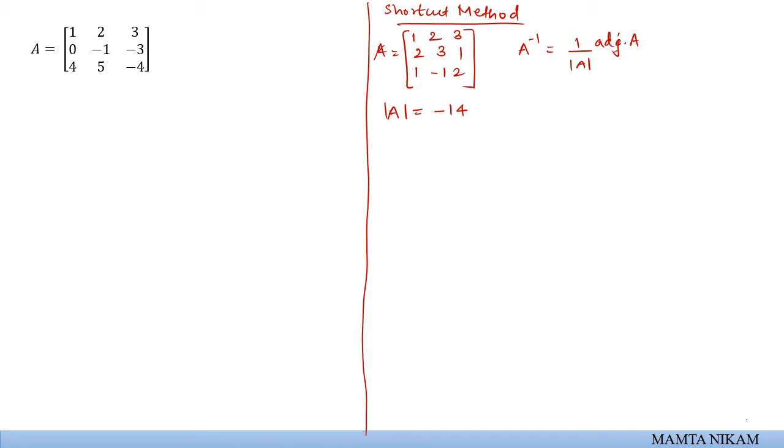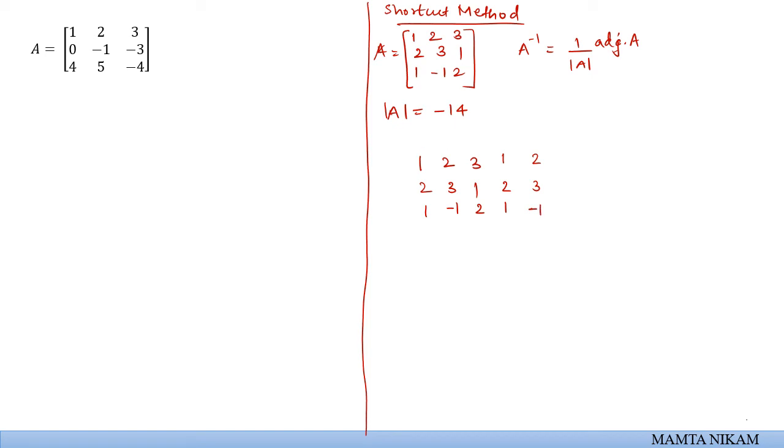So what is the first step? We will take down the whole matrix as it is, whatever is given. So the given matrix 1, 2, 3, 2, 3, 1, 1, minus 1 and 2. Now second step will be repeating the first and second column as it is, besides. So first column 1, 2, 1 and the second column 2, 3, minus 1. We repeat the first and second column.